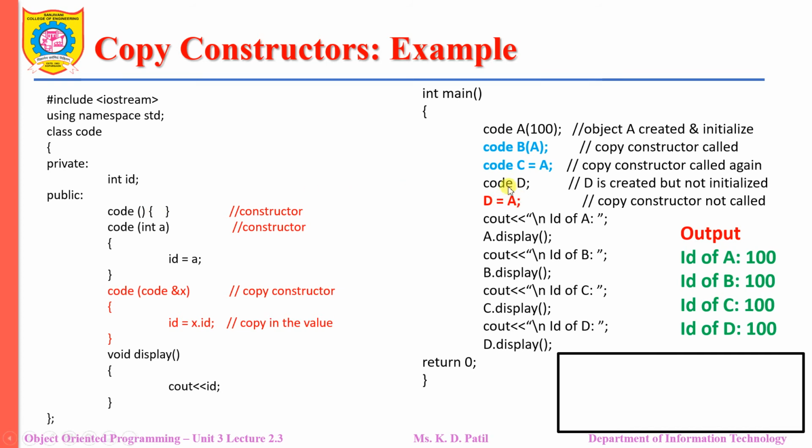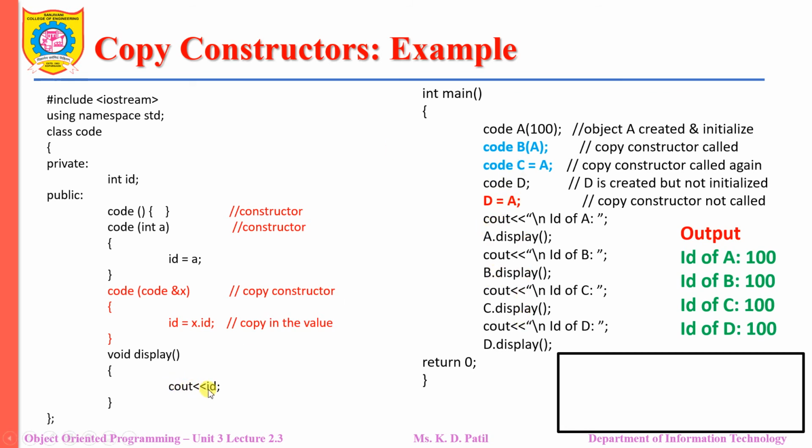So the copy constructor will not be called, but the value of the data member ID of object A can be assigned to the data member of object D, and so the value of the data member of object D will also be 100.